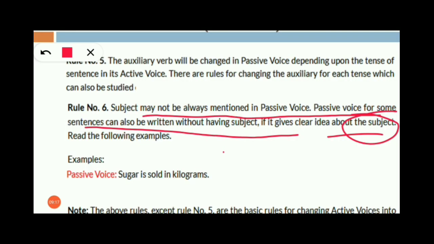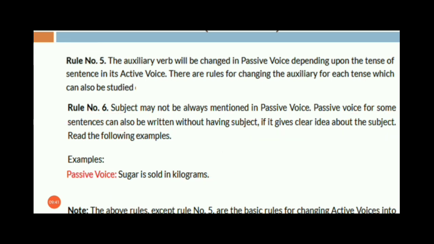You can observe it on this rule number 6, where the subject is not always required to be written if the subject is not clear, meaning the person who is doing the action. Okay, all of you. Next comes the passive voice. One more example I have written here: sugar is sold in kilograms. So here also the subject is not clearly given to us.